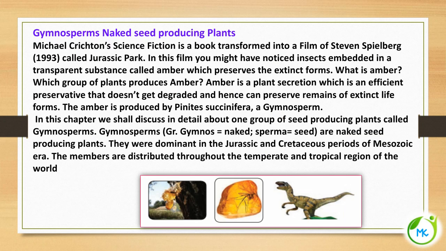In the previous part of the video, we have seen about algae, bryophytes and pteridophytes, and in this class we shall see about the gymnosperms. First, what are gymnosperms? Gymnosperms are naked seed producing plants.